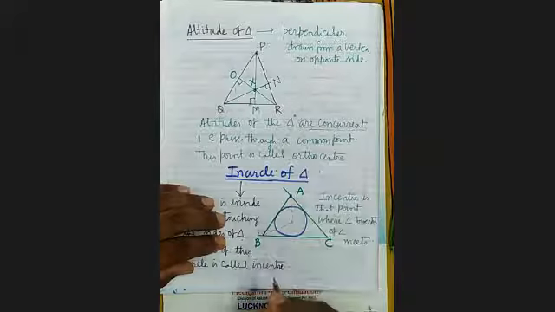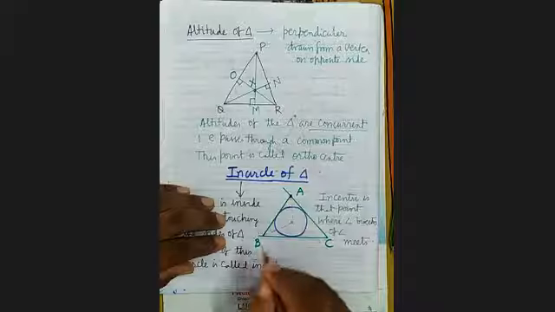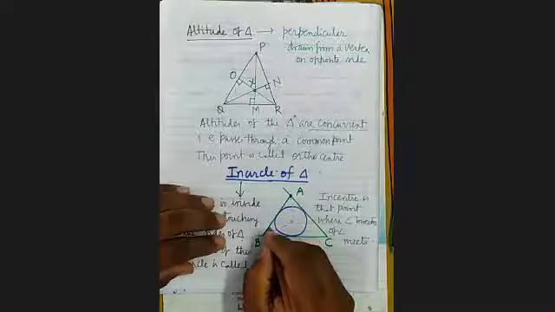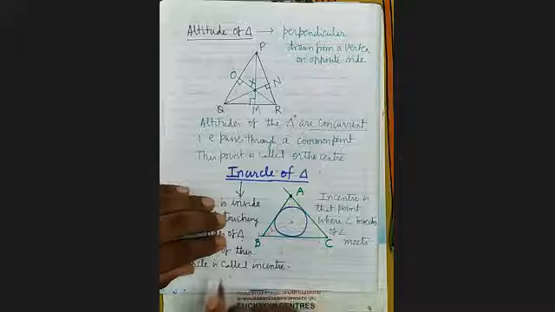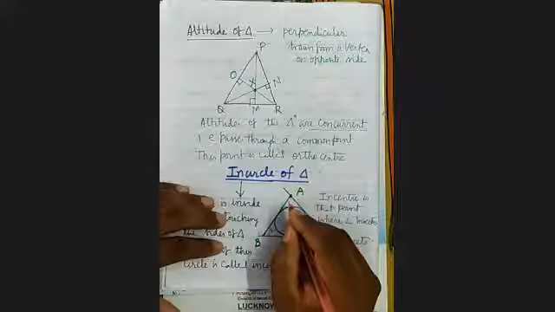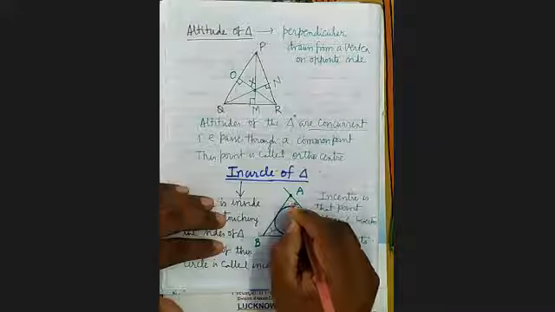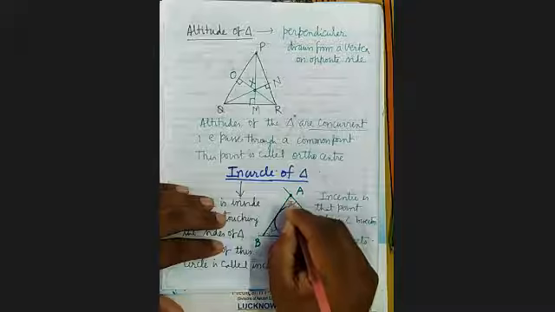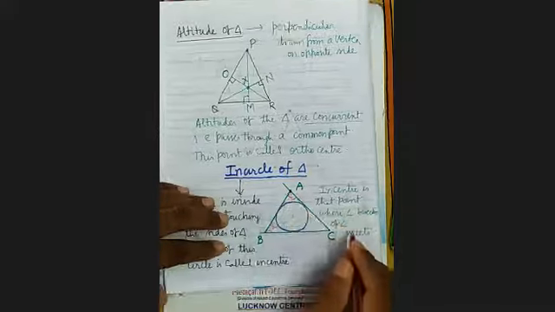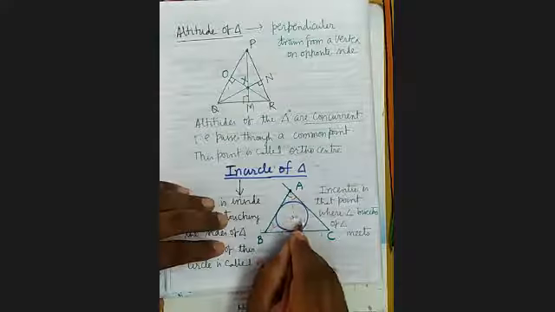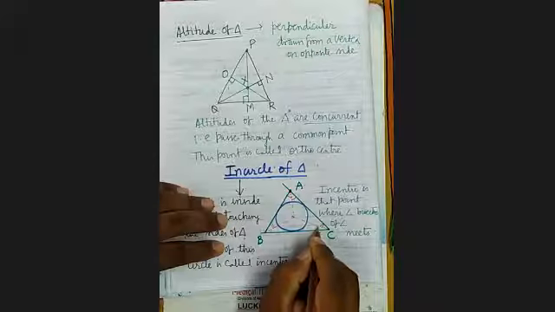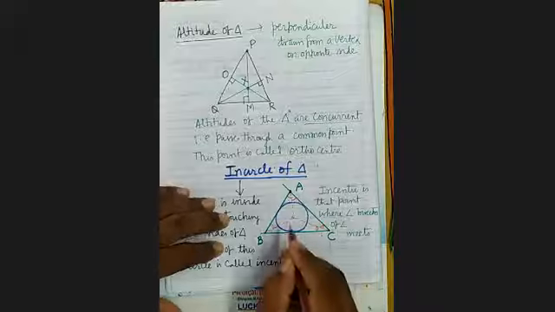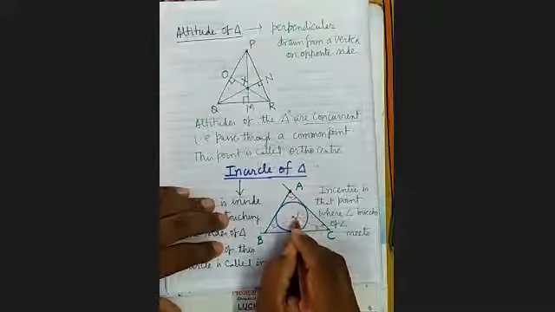Angle bisector का मतलब क्या है? जो एंगल को दो इक्वल पार्ट में डिवाइड करे. This equals to this. It's clear? This is equal to this. And third is this. This equals to this. So this point is called the in center.